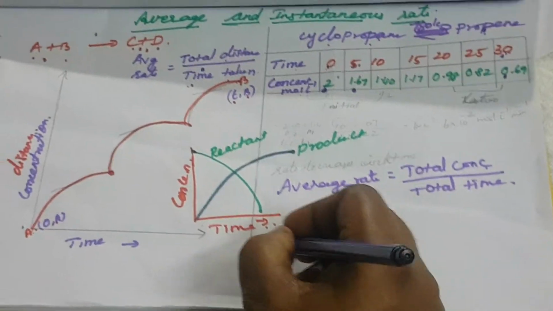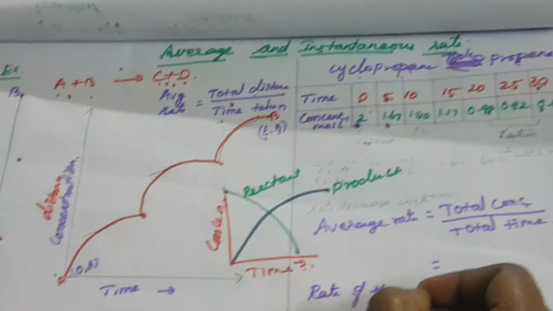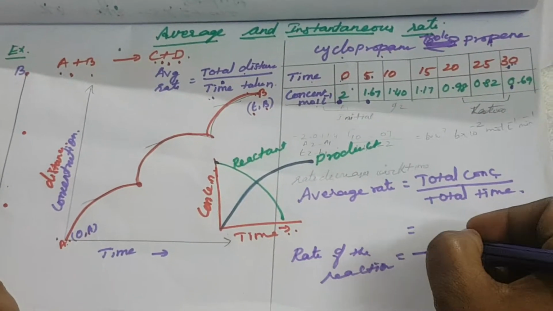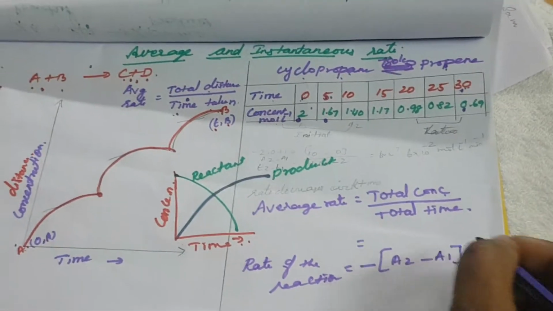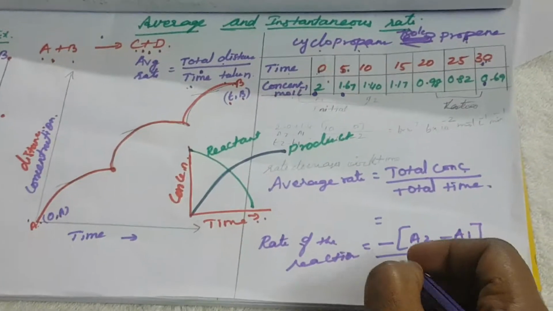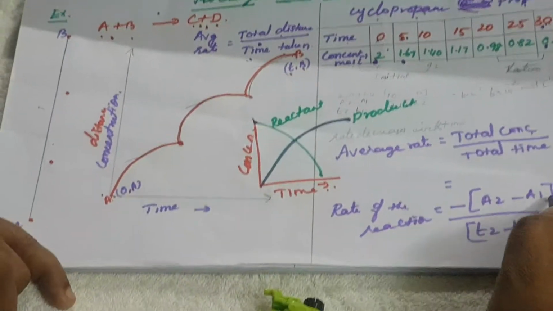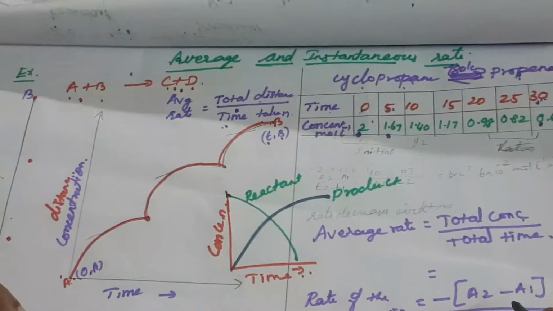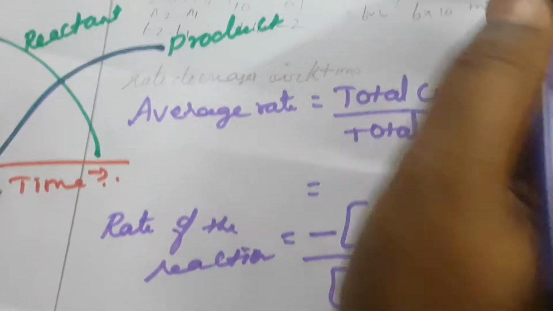So what is meant by rate of the reaction? Rate of the reaction is equal to minus (A2 minus A1) for two intervals divided by (T2 minus T1). We already studied A2 minus A1 over T2 minus T1. In the same way, we can take the total concentration change and the rate over the entire 30 minutes.